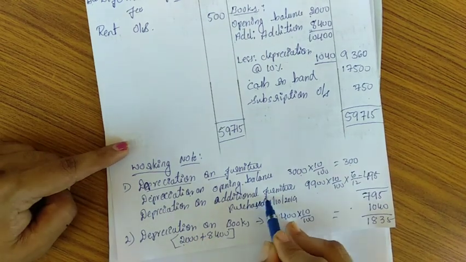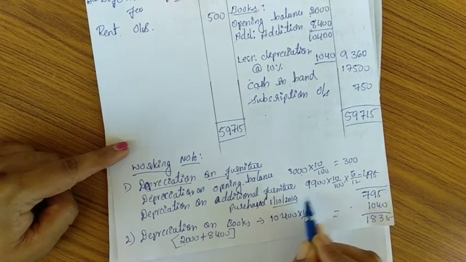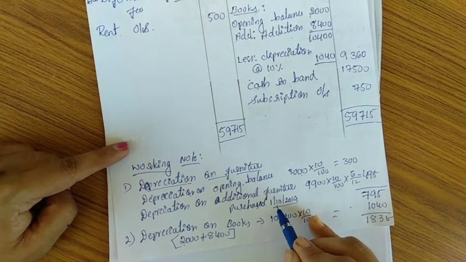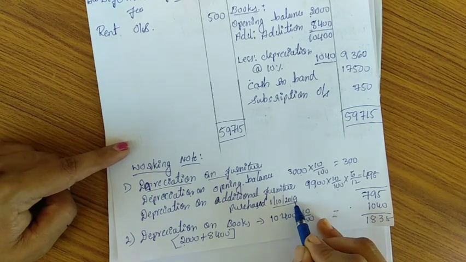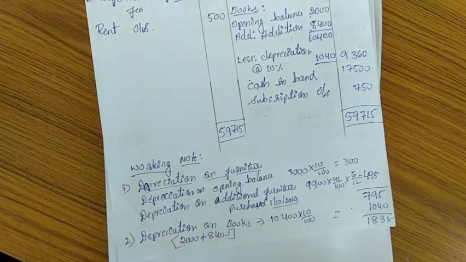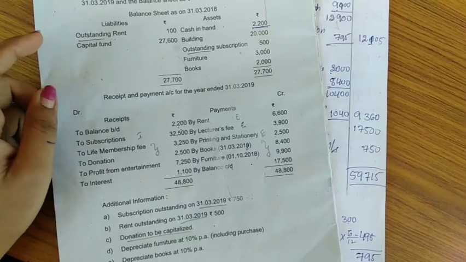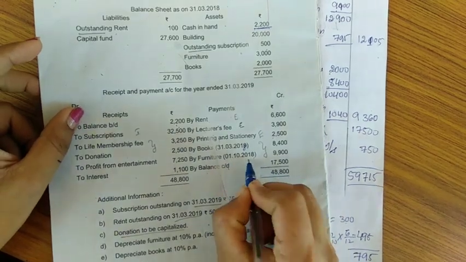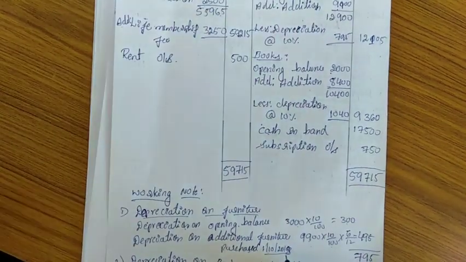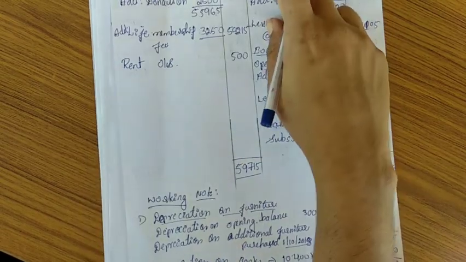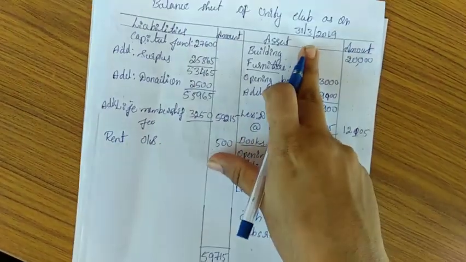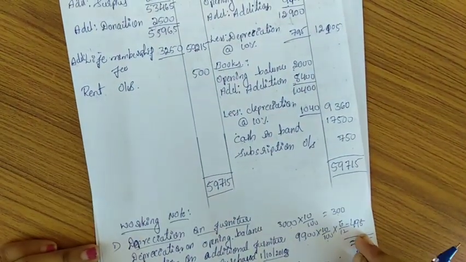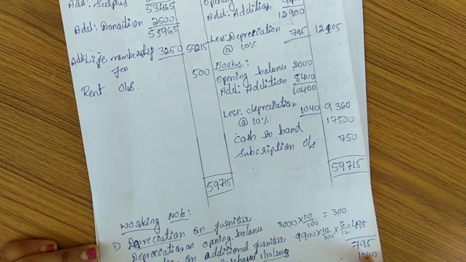And after that, on 1/10/2018, we purchased furniture costing 9,900, so 10% on that, from 1/10/2018 to 31/3/2019. The year ends on 31/3/2019, that's why 6 months period. For that we calculated depreciation. The amount we got is 495 rupees. Total amount is 795 rupees.